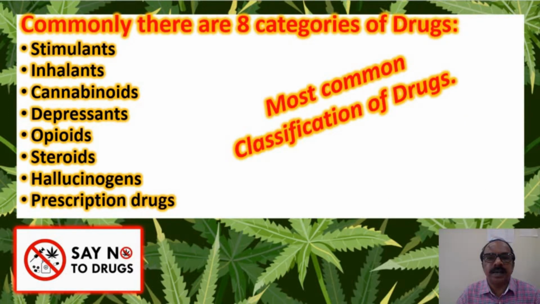There are different classifications of narcotic drugs. In this class, we will consider any one of them. According to one of the most common classifications, the narcotic drugs are classified into stimulants, inhalants, cannabinoids, depressants, opioids, steroids, hallucinogens, and prescription drugs.